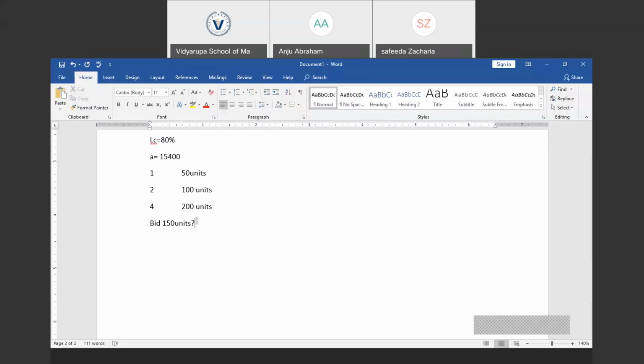So how can we find the total cost required to produce these 200 units? So total cost for 200 units would be equal to, as the equation, A into, what is A? A is 15,400.